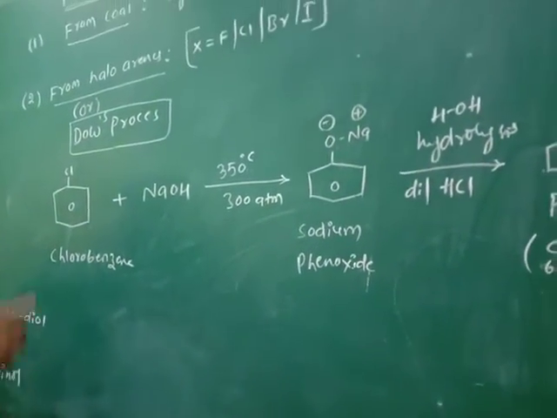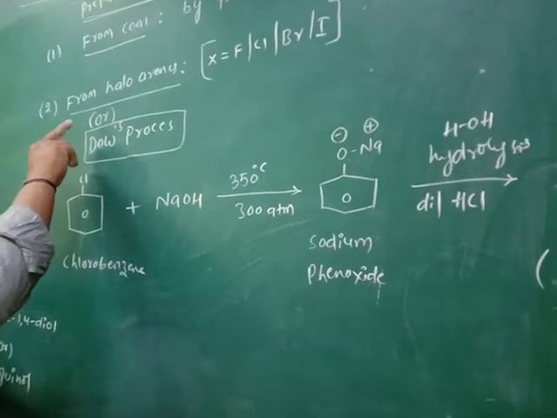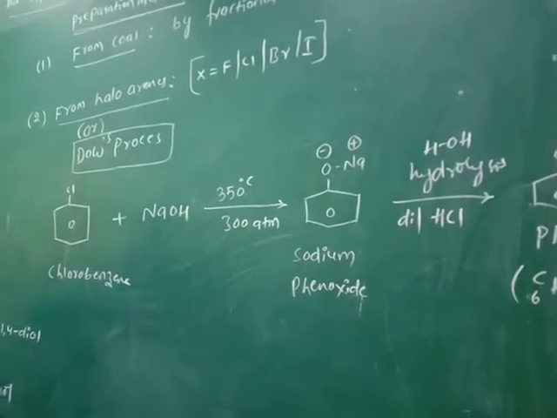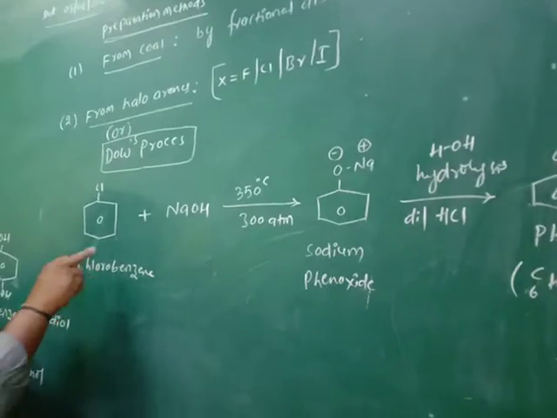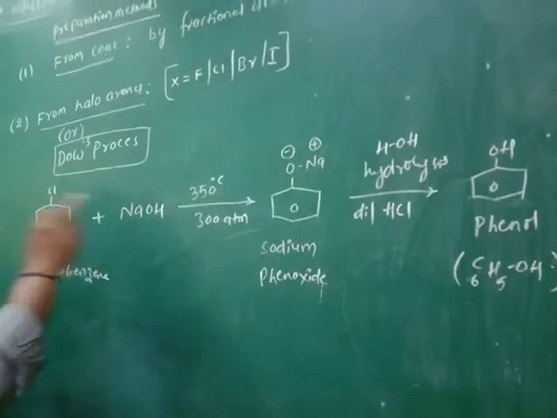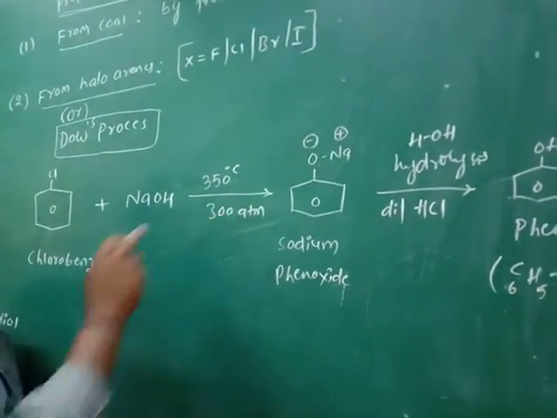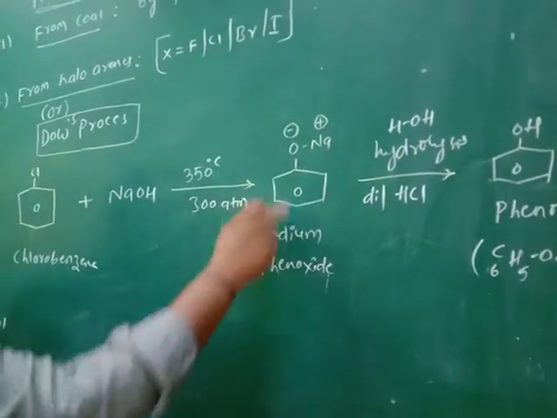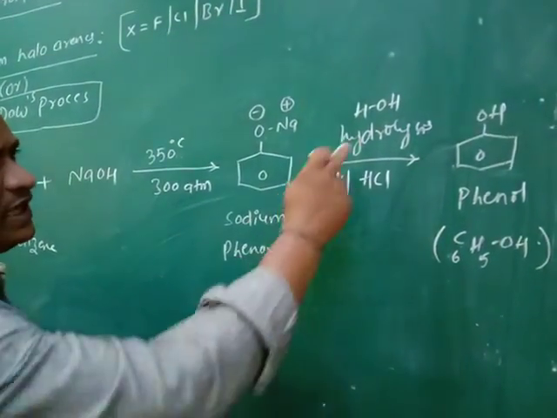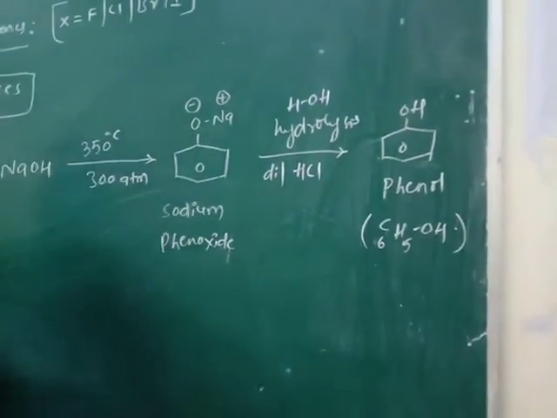The second preparation method is the preparation of phenols from haloarenes. This process is known as Dow's process. In this process, fission of the haloarenes occurs. Let us consider chlorobenzene. It is treated with NaOH at 350 degrees centigrade temperature and 300 atmosphere pressure. Then it gives sodium phenoxide. Sodium phenoxide on hydrolysis in the presence of dilute HCl gives the phenol.